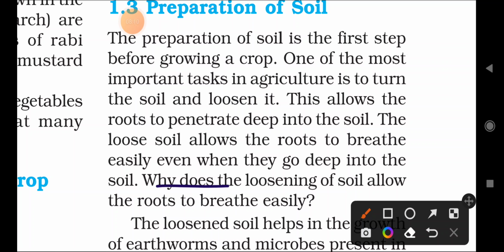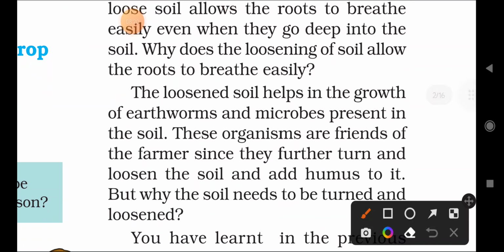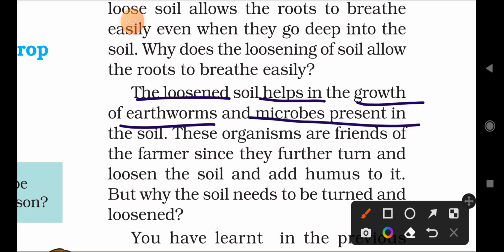Why does the loosening of the soil allow the roots to breathe easily? The next question arises here. So what is the answer? The loosened soil helps in the growth of earthworms and microbes present in the soil. Why did the loosened soil help in the growth of what?